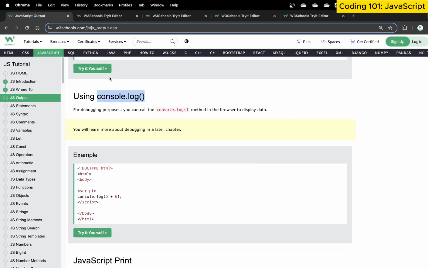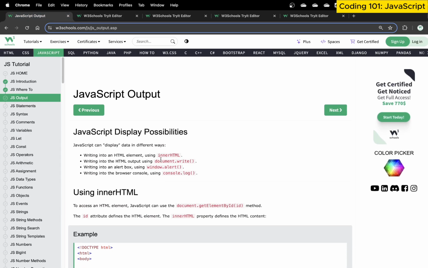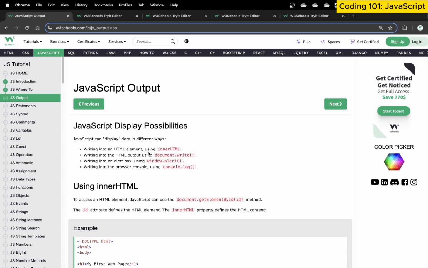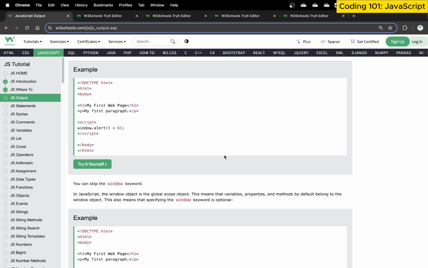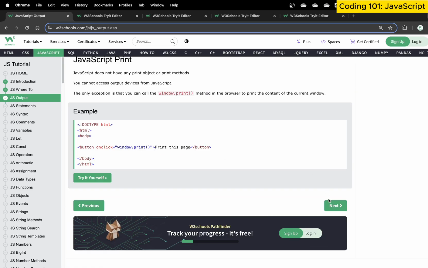So these are typically four ways to produce output: innerHTML, document.write, window.alert, and console.log. Most commonly, to print output on the screen, we use innerHTML and change the HTML content. To generate a pop-up, we use window.alert. For debugging purposes, as a developer, we use console.log to see where we are getting any error. Once you go through all these four basics, this is what we need to do.